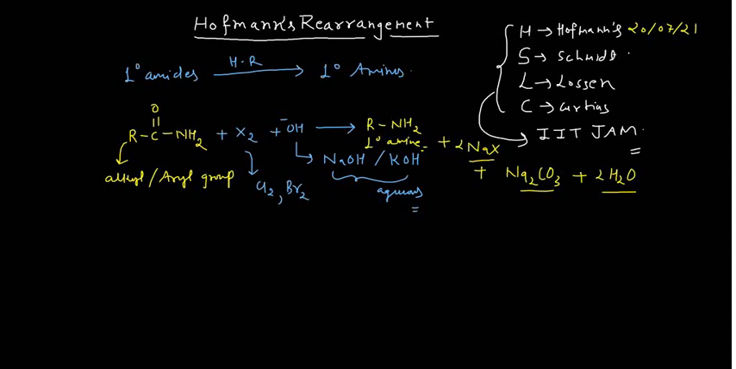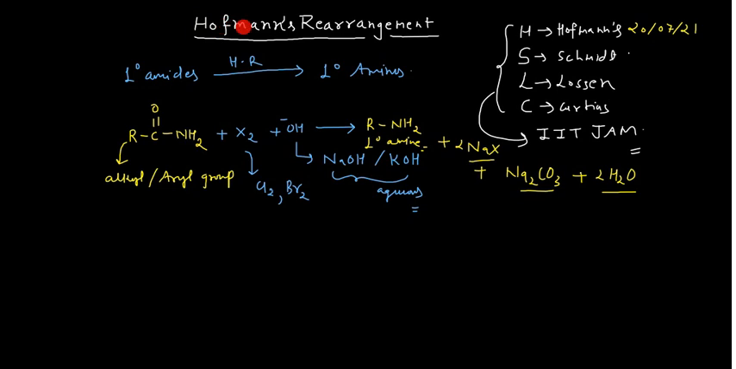So guys, in today's class I am going to discuss a very important name reaction which is Hofmann's rearrangement, and you may also call this reaction the Hofmann bromamide reaction. Okay, and what we do in the Hofmann bromamide reaction, we convert our primary amides into primary amines.